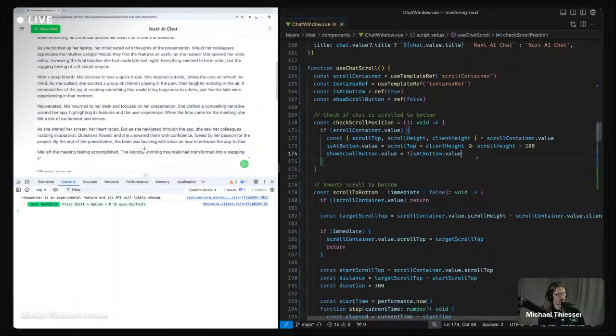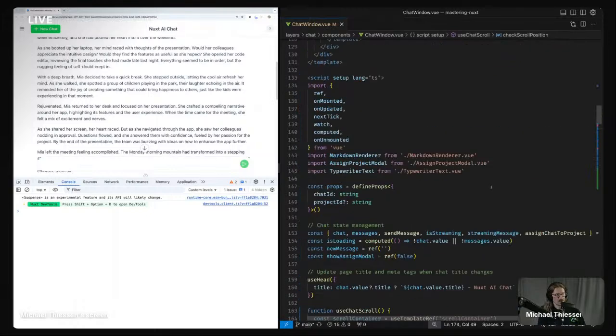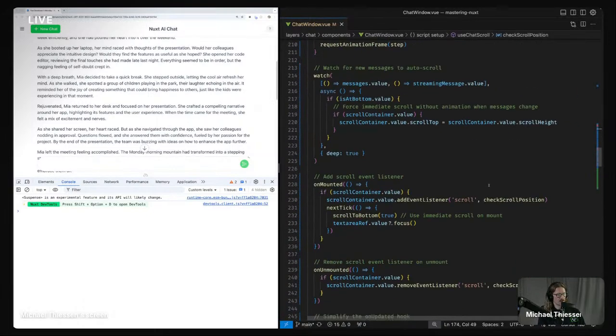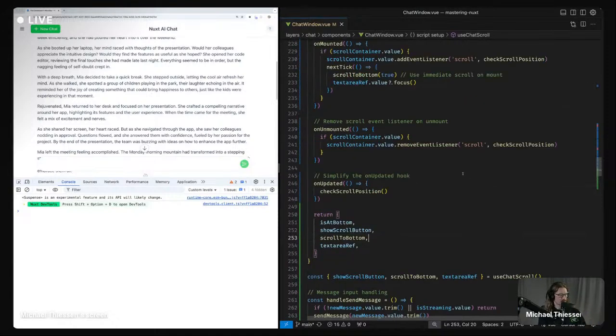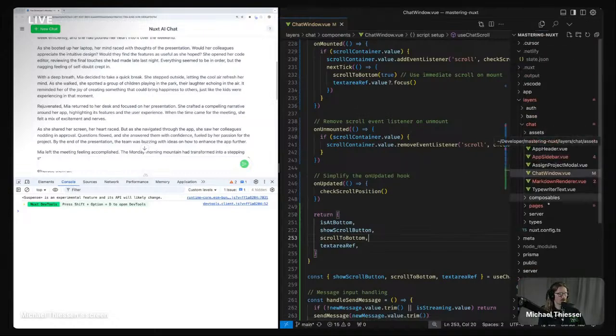All right. So we have extracted that bit out. Now see that the whole debugging process is a little bit easier when we're working in the same file instead of jumping back and forth between two files. You may prefer to just split it out. So I'm going to call this use scroll container.